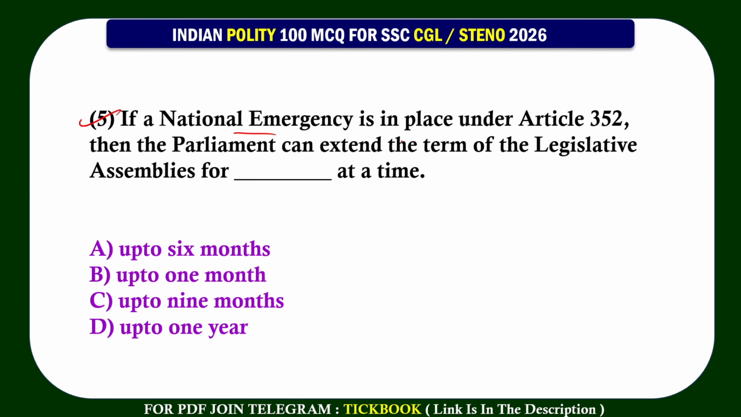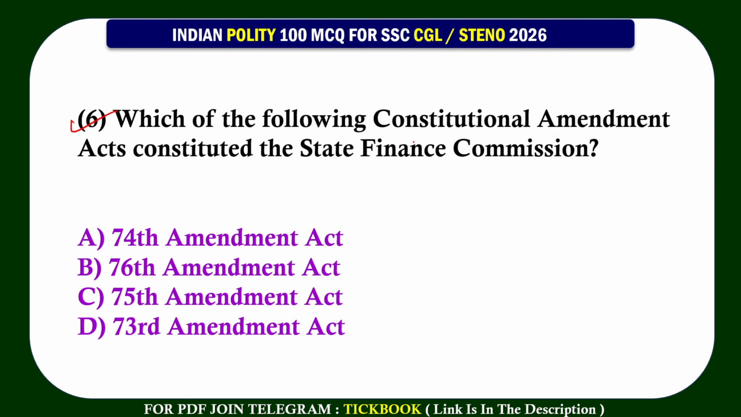5. If a national emergency is in place under Article 352, then the Parliament can extend the term of the legislative assemblies for dash at a time. Option number D, up to 1 year. 6. Which of the following constitutional amendment acts constituted the State Finance Commission? Option number D, 73rd Amendment Act.